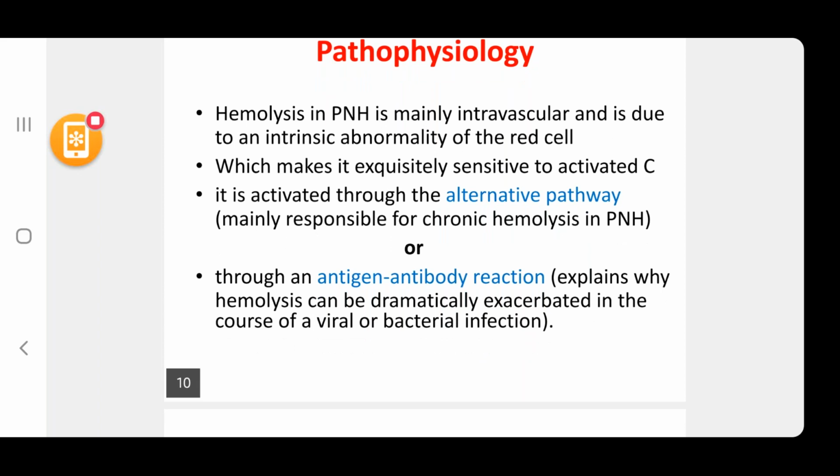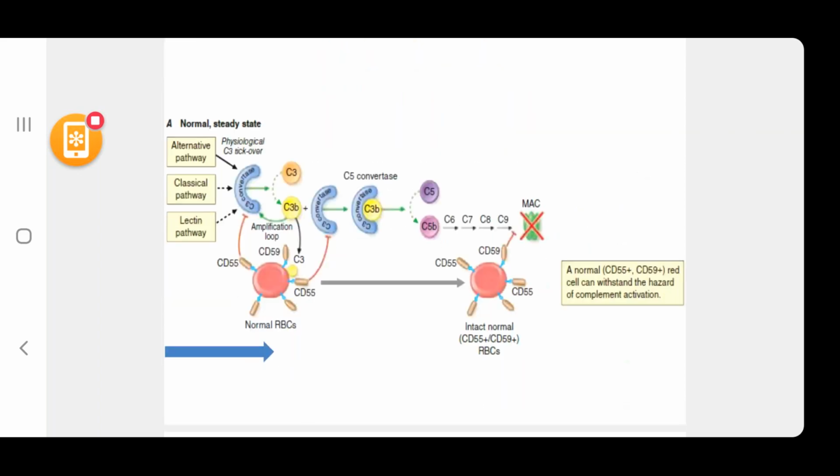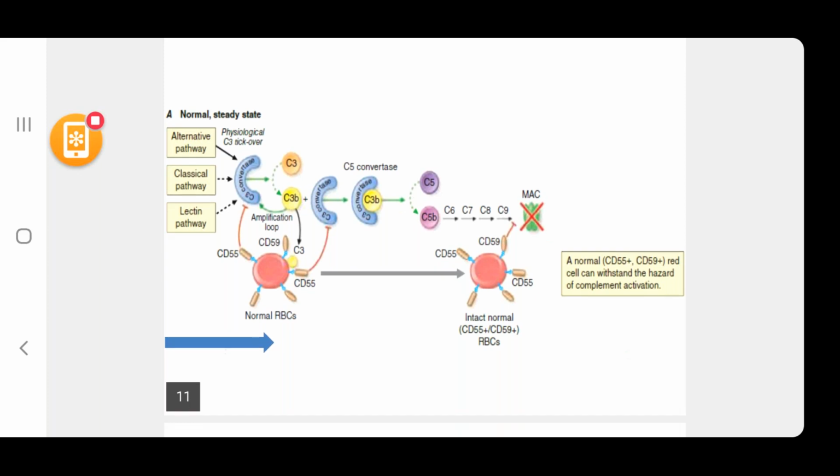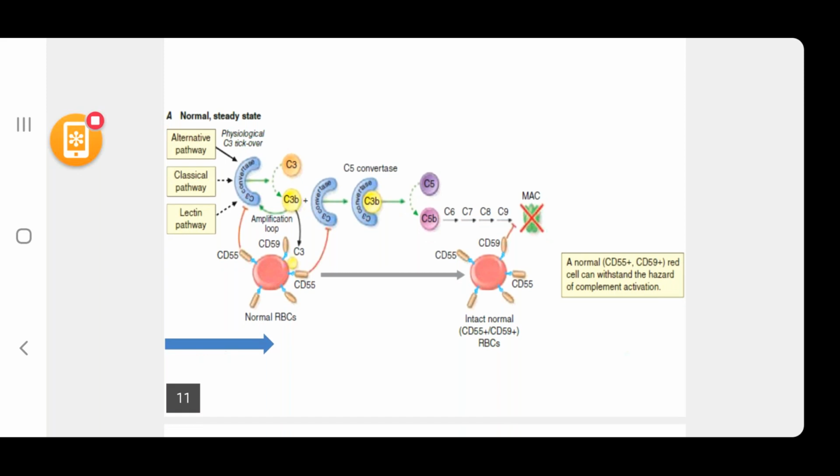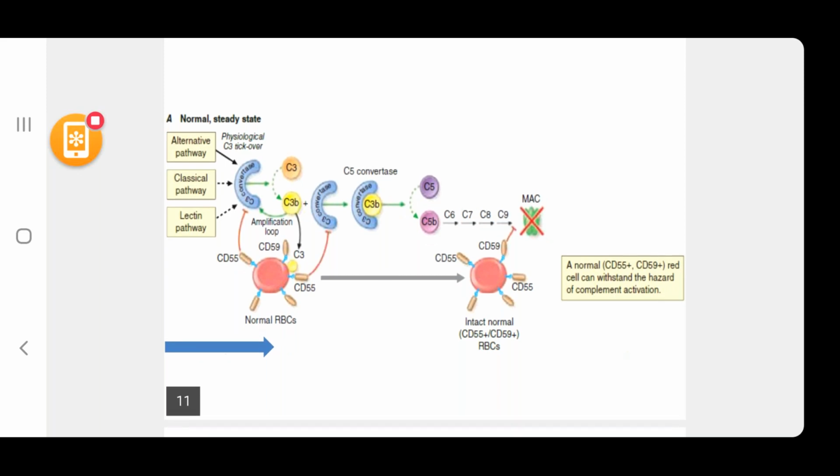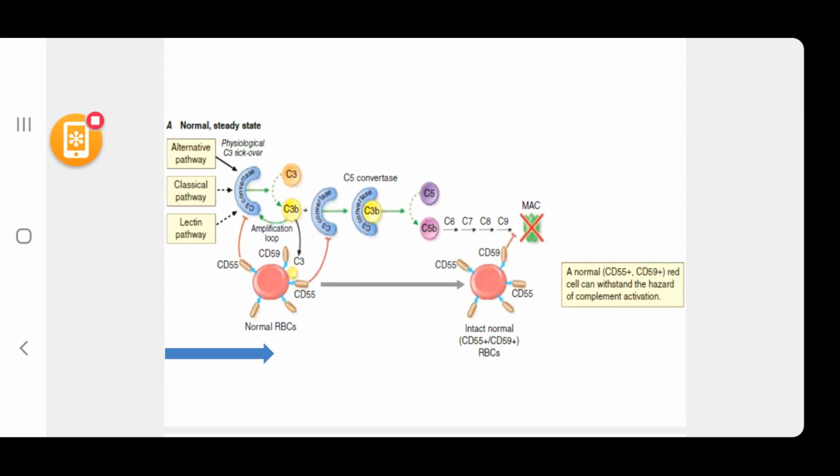Here you can see the normal steady state. At the top left, there is an alternative pathway, a classical pathway, and a lectin pathway. The alternative pathway usually takes over, and C3 convertase along with C3b makes a complex and becomes C5 convertase. It converts C5 to C5b and enhances the complement cascade, C5, C6, C7, C8, C9, leading to the formation of the membrane attack complex, MAC.